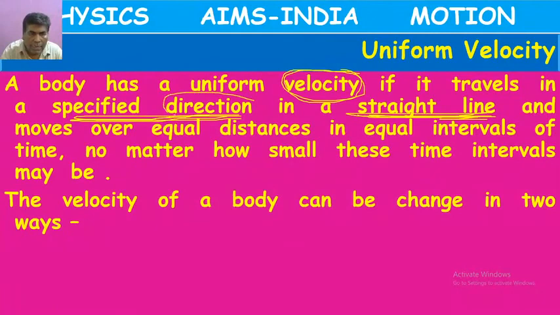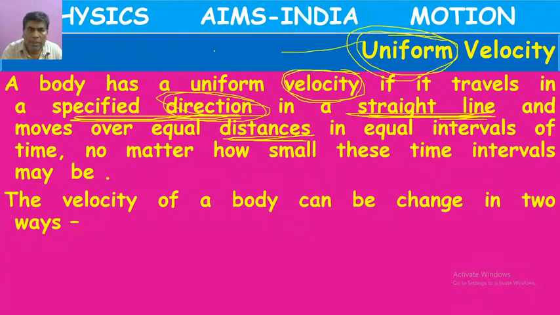As we have told direction here, we can make use of the word distance instead of displacement, or we can write displacement. When can we say that a body is moving with uniform velocity? What is the meaning of uniform? Same.